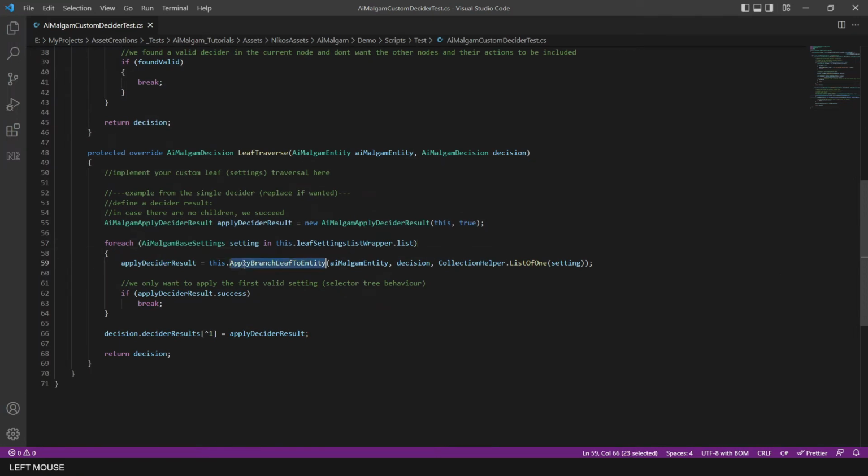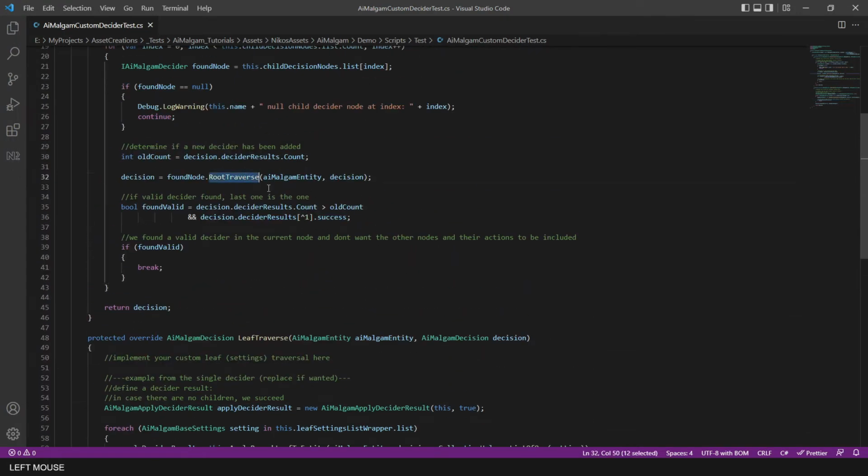Calling the apply branch leaf to entity method found in the AiMalgam base decider from the custom leaf traversal method initiates the setting to action conversion if these settings were validated and the respective engine was found on the requesting AiMalgam entity. So while traversing through the leaves, the actions are already being queued to the respective engine, if found, of course. If you want to traverse through other deciders, it is important that you call the root traverse method.